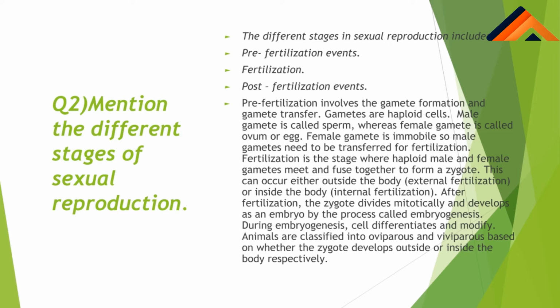After the process of fertilization, zygote divides and develops into the embryo. This is called embryogenesis. Embryogenesis क्या होता है? जब zygote divisions के बाद एक embryo का रूप ले लेता है, then it is called embryogenesis. Embryogenesis के होते हुए ही सेल डिफ्रेंशिएट होता है और मॉडिफाई करता है. इसमें क्या क्या चेंजेस आते हैं? ओव्यूल डेवलप्स इनटू सीड, ओवरी डेवलप्स इनटू फ्रूट. ओके.